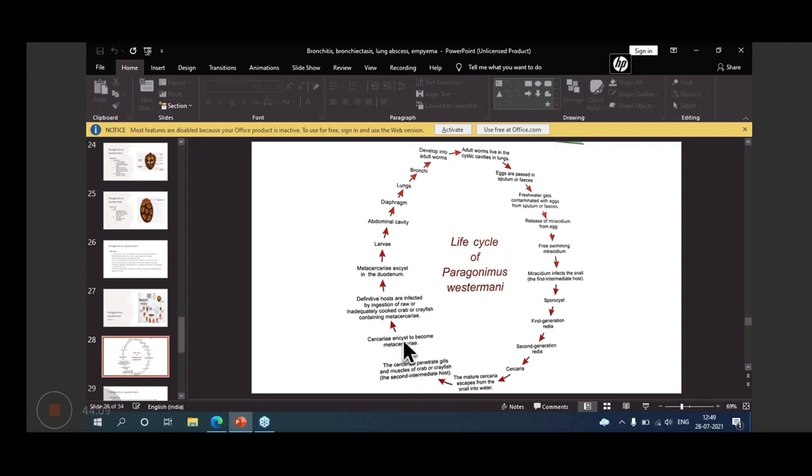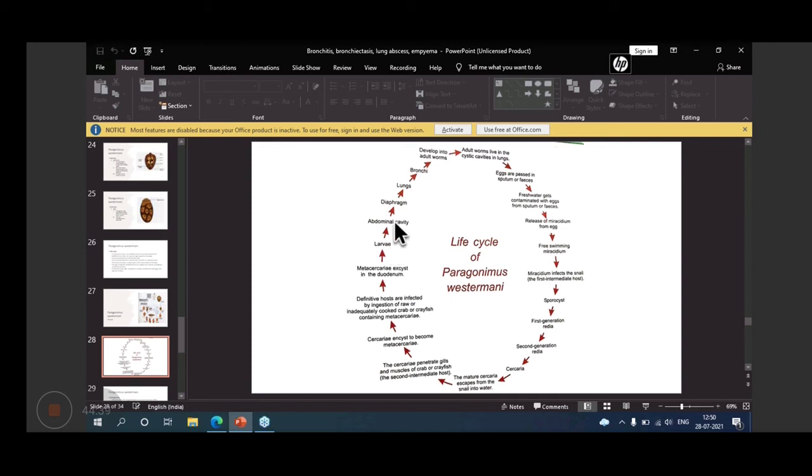And so cercaria encysts to become metacercaria, and definitive hosts are infected by ingestion of raw or inadequately cooked crab or crayfish containing metacercaria. So metacercaria excysts in the duodenum.